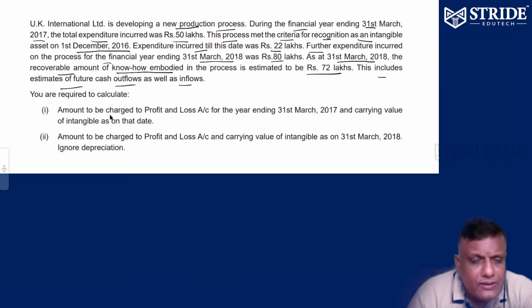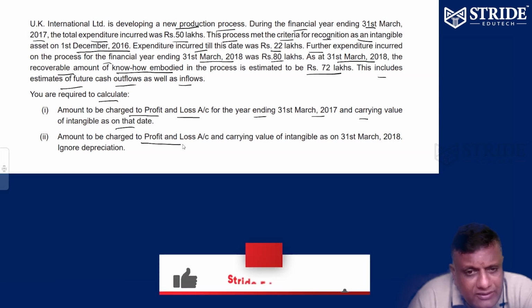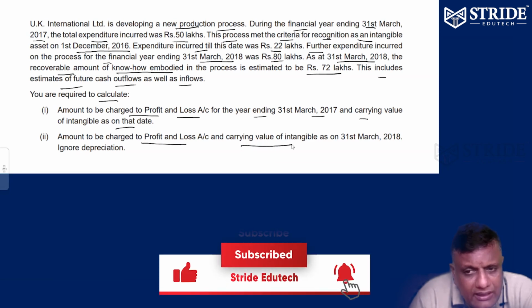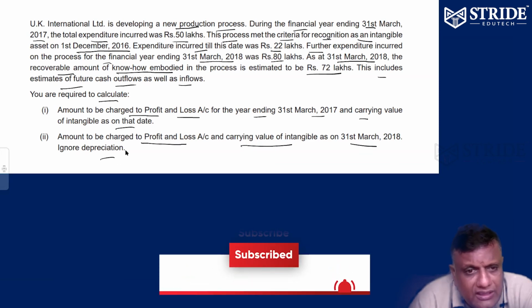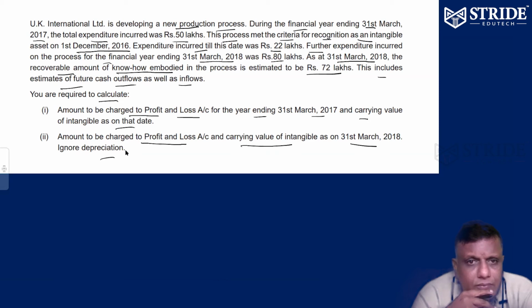Three things are given. You are required to calculate how much amount will be charged to the profit and loss account for the year ending 31st March 2017, and the carrying value of intangibles. Number 2: how much can be charged to the profit and loss account and the carrying value of intangibles on 31st March 2018, ignoring depreciation. There are 2 questions: how much you charged for 2017, and how much for next year 2018.